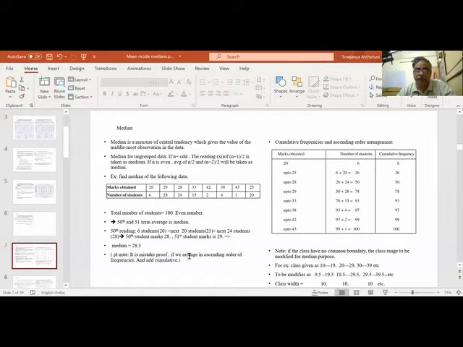So we have to arrange first in ascending order, then add cumulatively, then we have to go back. Otherwise, in what way are we supposed to do it? What we have done is a rough method, but this is a systematic method. Up to marks 20, 6 persons got. Marks up to 25, another 20 added, 20 plus 6, 26. Marks up to 28, 50. Marks up to 29, 78. Like that, we go on adding.